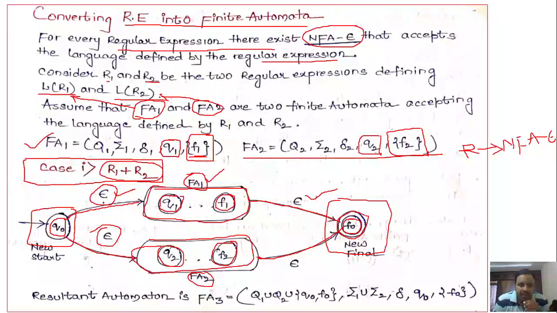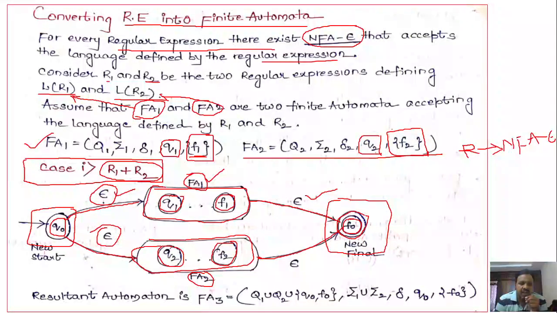R1 is one regular expression which is representing the language L of R1, and it is accepted by finite automata FA1. R2 represents the language L of R2, which is accepted by finite automata 2. So how do we construct the finite automata for case 1, that is R1 plus R2?